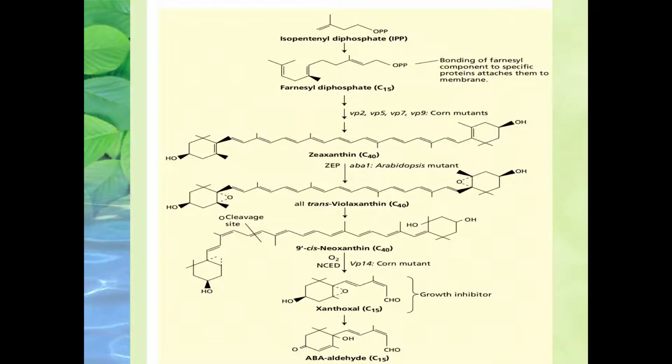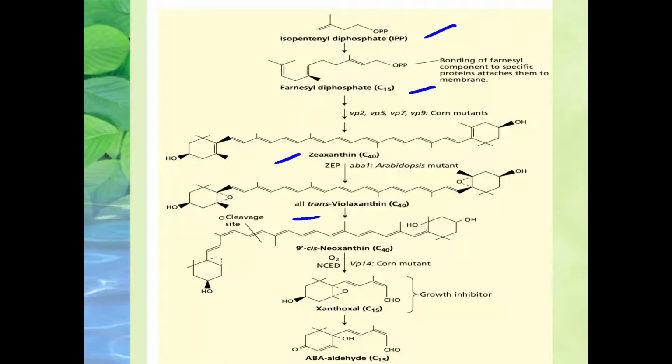So from this isopentyl diphosphate, it will form the 15 carbon compound, farnesyl diphosphate, and from this farnesyl diphosphate they form zeaxanthin, which is a 40 carbon compound. By means of cyclization as well as the addition of the hydrocarbon chain, zeaxanthin is formed. After that, zeaxanthin will produce trans-violaxanthin.